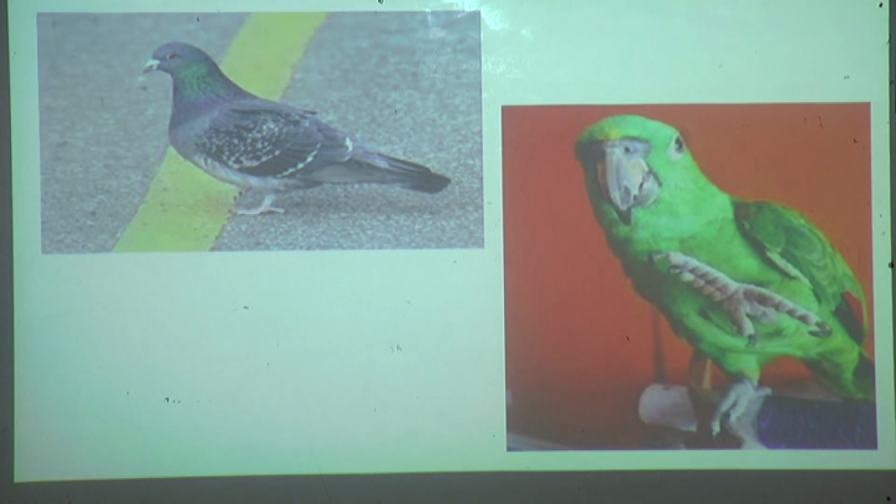Very good, correct. Now, what is the color of peacock, students? Yes, correct, green color.